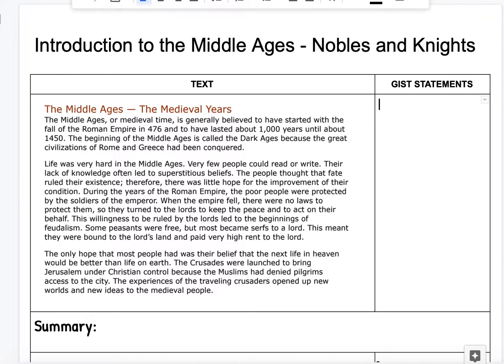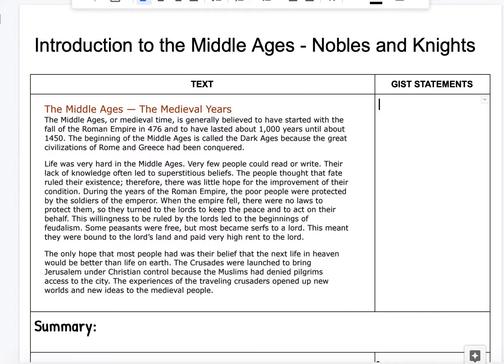And welcome back, Kipsters. Today we are going to learn about how to use gist statements, in other words, information about the who, what, where, when, why, how of a text, in order to craft objective summaries that only include the most important details from the text. So let's go ahead and get started.